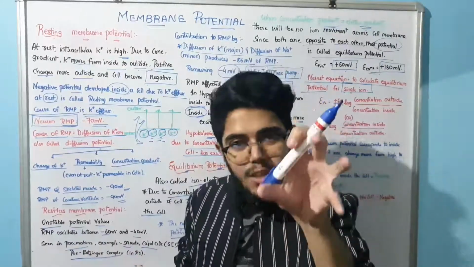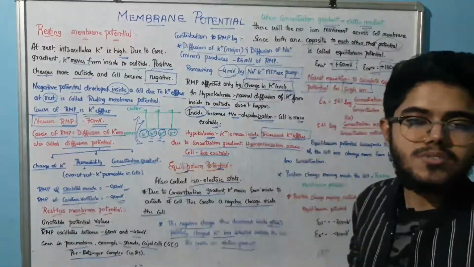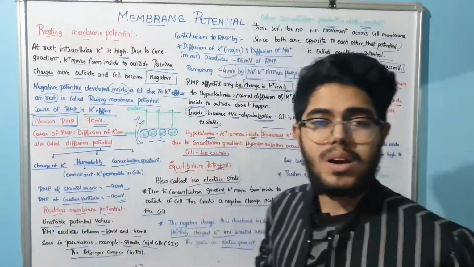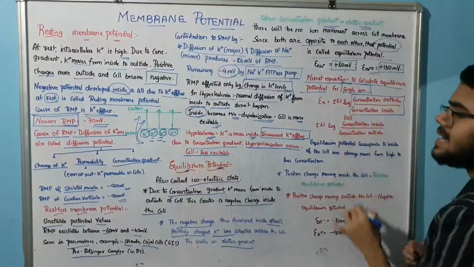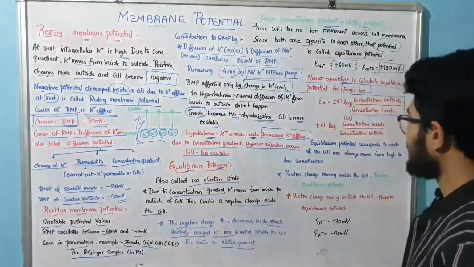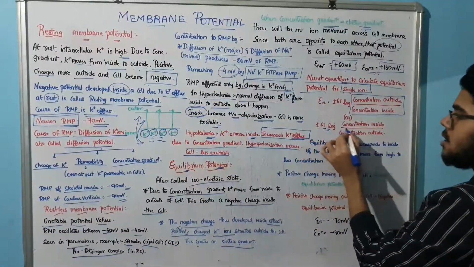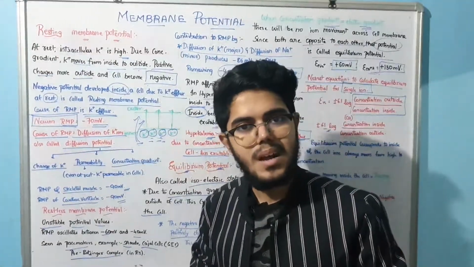The Nernst equation is to calculate what? The equilibrium potential for a single ion. What is the formula, sir? Plus or minus 61 log of the concentration outside by the concentration inside, or else vice versa. Anything can be done: plus or minus 61 log of concentration inside by concentration outside. Both will be the same. Understand?